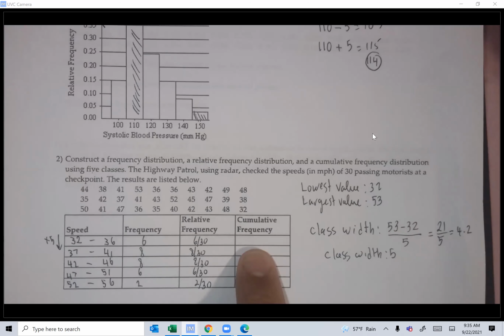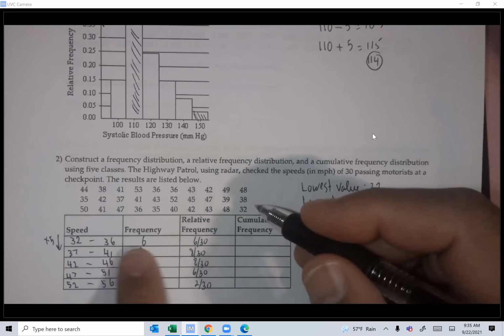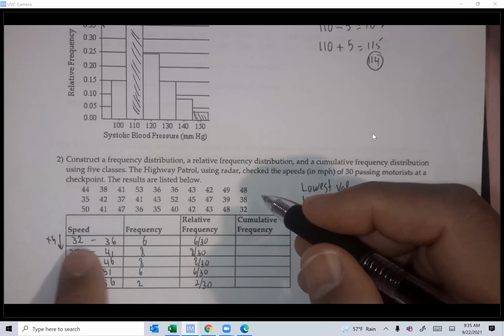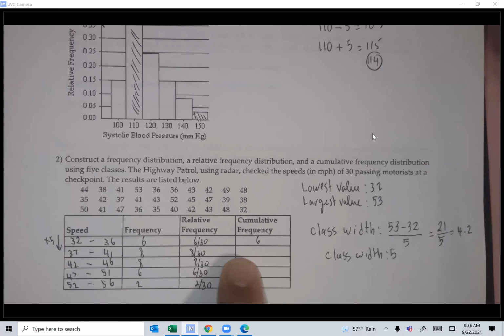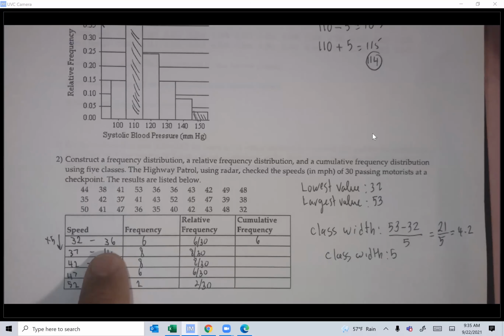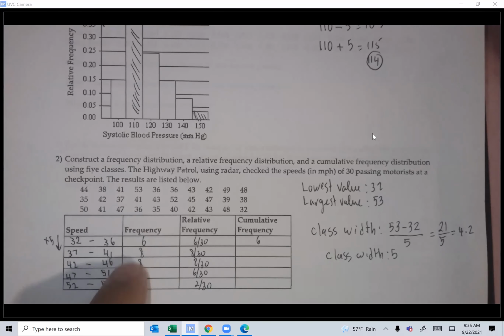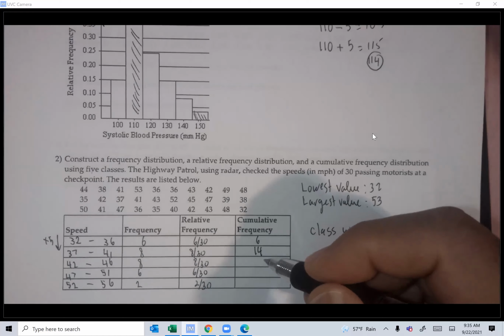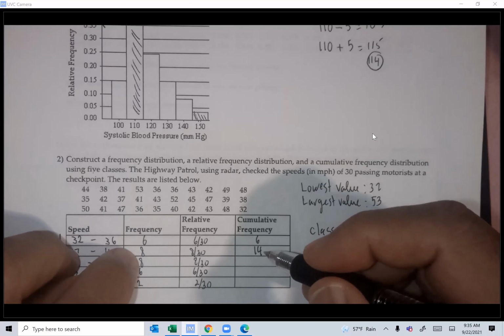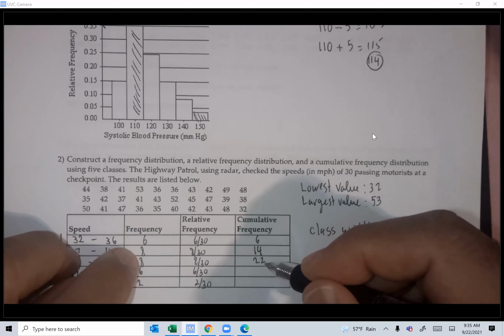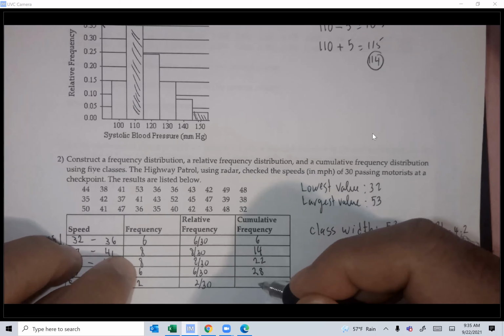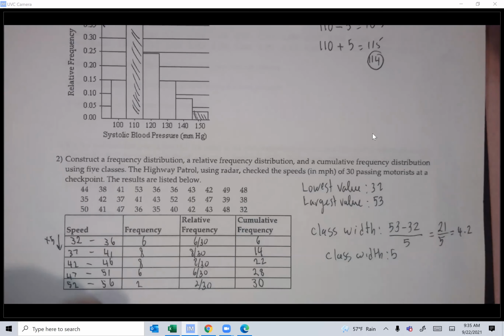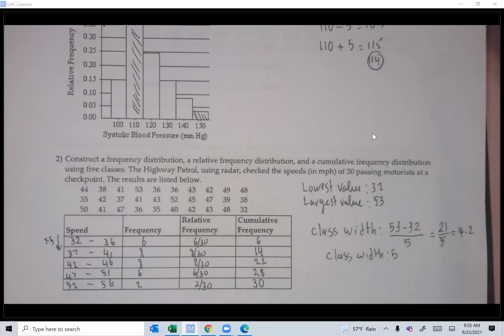Cumulative frequency. Watch, guys, this. How do you do cumulative frequency? Cumulative means how many are there between 32 and 36 here? So it's 6. Now listen to the next one. How many are there between 37 and 41 and the ones before? So you have to add 6 plus 8, 14. Now you have to add 6 plus 8 plus 8, 22. Now you have to add 6 plus 8 plus 8 plus 6, 28. Now the last one, guys, you don't even need to think about it. It has to be the grand total, which is 30. Okay. Identify if there are any outliers.